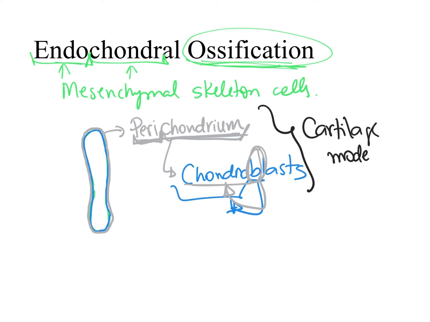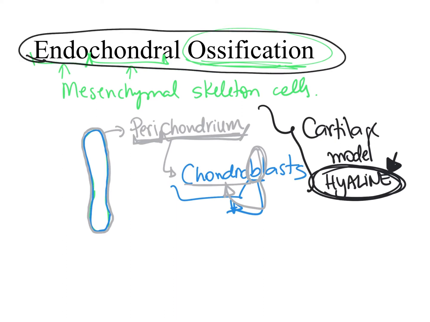And this cartilage model consists specifically of hyaline cartilage, which is the most abundant type of cartilage we find in our body. And this cartilage model has the general shape of the future bone that will be formed by endochondral ossification. So the bone formation will happen within this cartilage model. And with that being said, you can conclude that the first step in the endochondral ossification is the development of the cartilage model. Now, after we have the cartilage model, what happens?